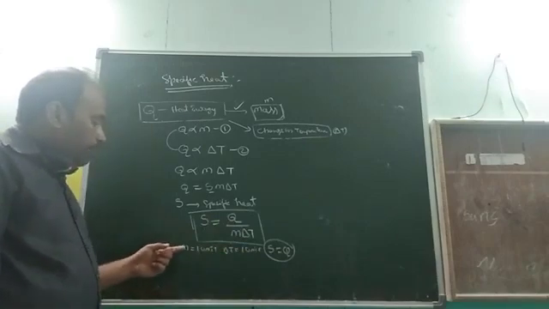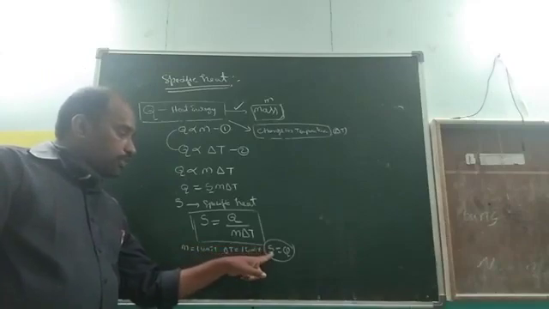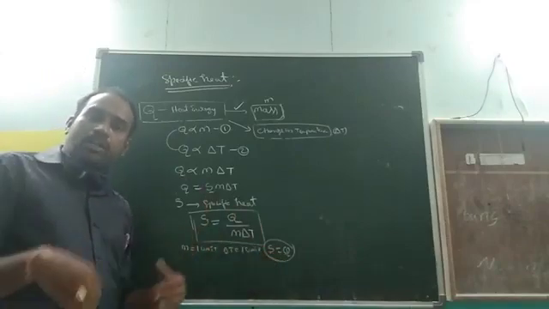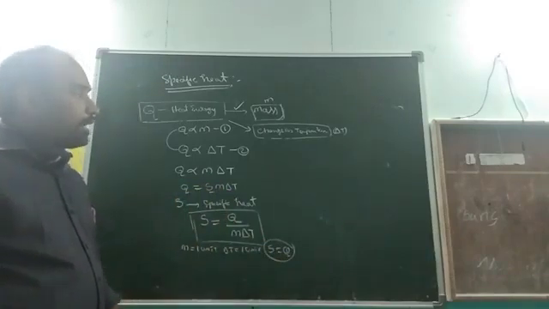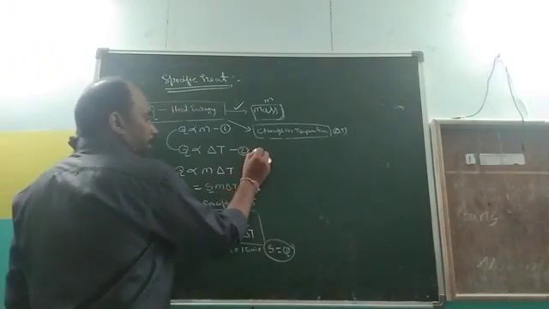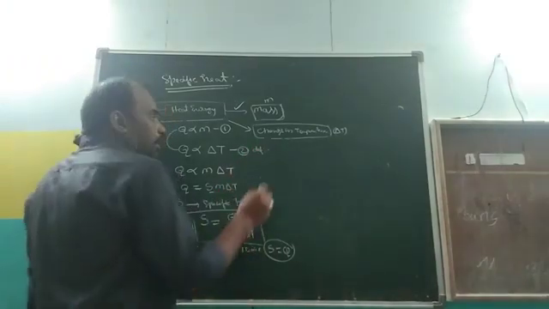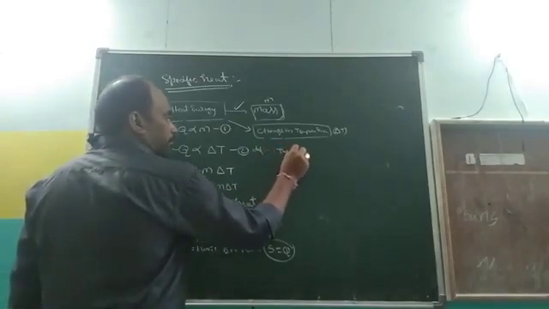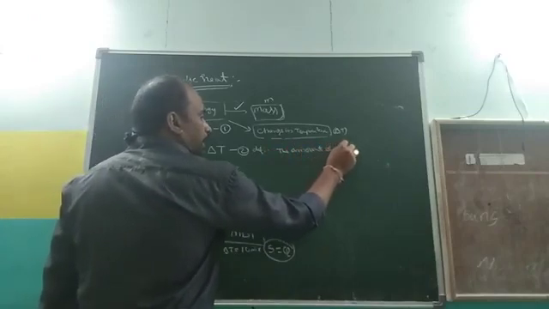When m = 1 unit and ΔT = 1 unit, then specific heat is equal to Q. Q means the gained or released heat energy. So how do you define specific heat?